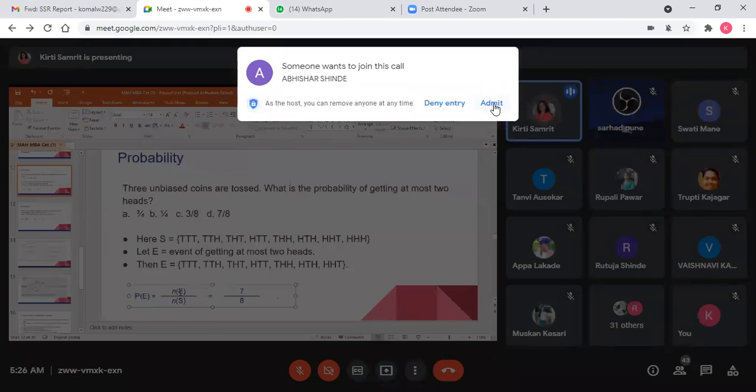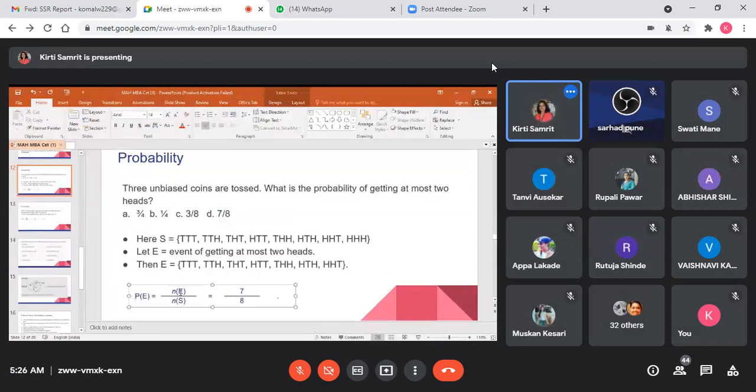Suppose I am rolling a dice. We play Ludo. If we are rolling a dice, it can be one, two, three, four, five, or six. So the total possible sample space is six, and in the denominator there will be a six. Now, can 2 and 3 occur at the same time? No. So any one output will be there. So 1/6 will be the probability in the case of dice, and 1/2 in the case of tossing a coin. You have to remember that.